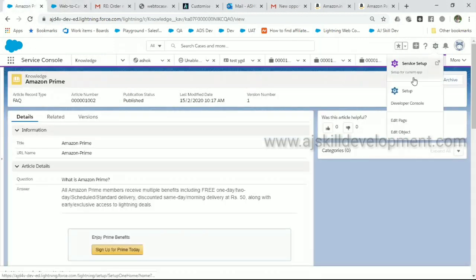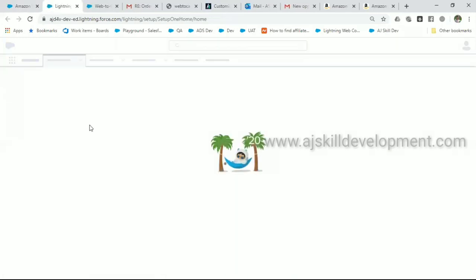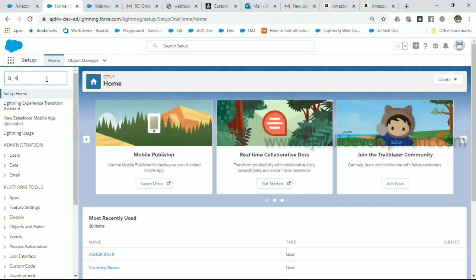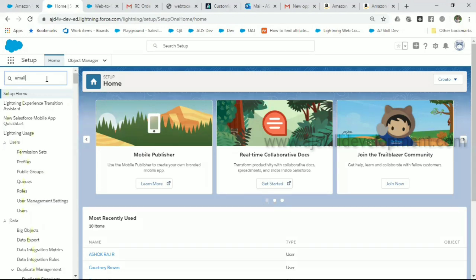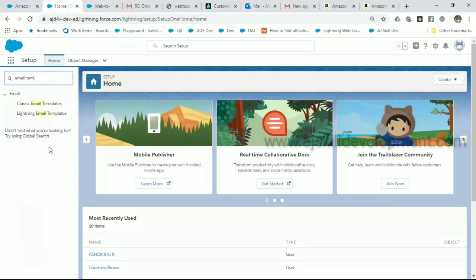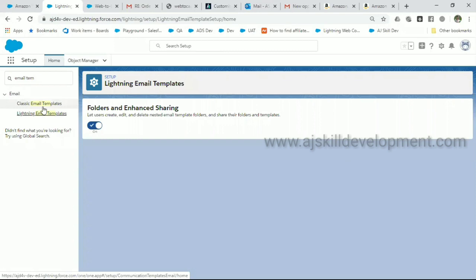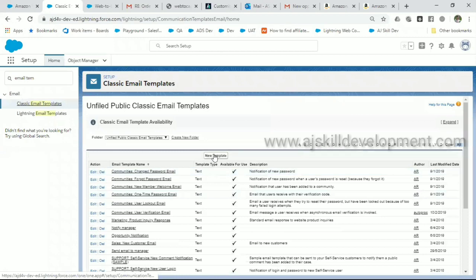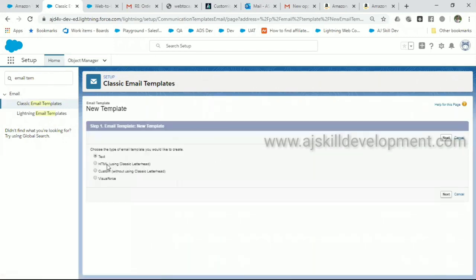Again, go to setup. Type email template. See guys, whatever configuration you do, you will be doing everything only here, in setup. Email template. Either you can choose classic or Lightning, sorry, classic email template. Here you can create a new template. It can be a text version, HTML version, or Visualforce version. It's up to you which version you want. If you want to add some graphics, go with HTML. Click on next.